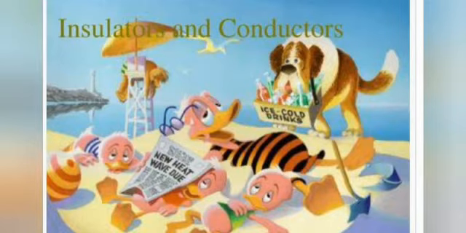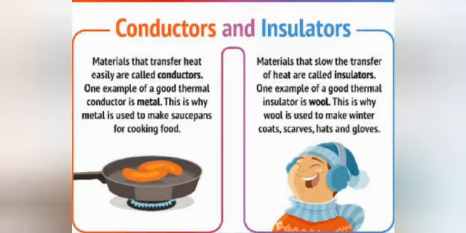Now, conductors and insulators. Substances that allow heat energy to flow through them easily are called good conductors of heat or thermal conductors. All metals are good conductors. For example, silver is the best conductor of heat, and other examples are copper, aluminium, gold, iron. These elements are also good conductors.